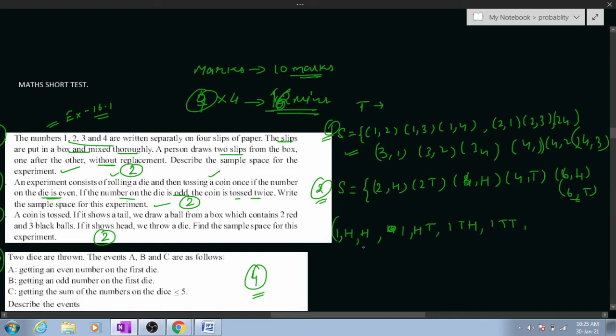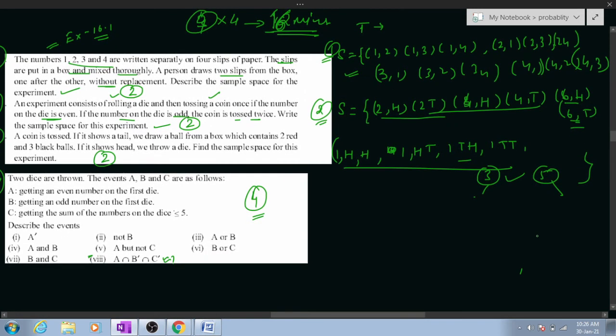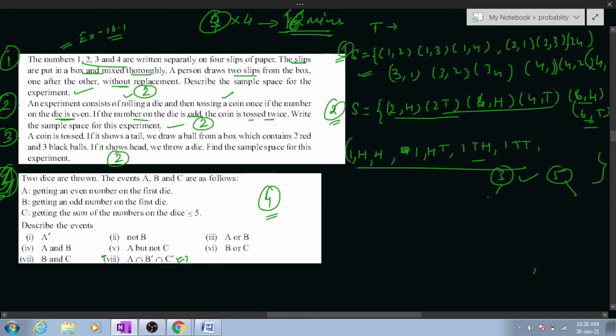Clear? Similarly you will do it for 3, similarly for 5. So for this we will be having 4, 4, 4, 12, and this is how much? 16, 17, 18. Total 18 elements. Everybody has this answer? Yes, sir. Good. Vivek? Yes, sir. Okay then.